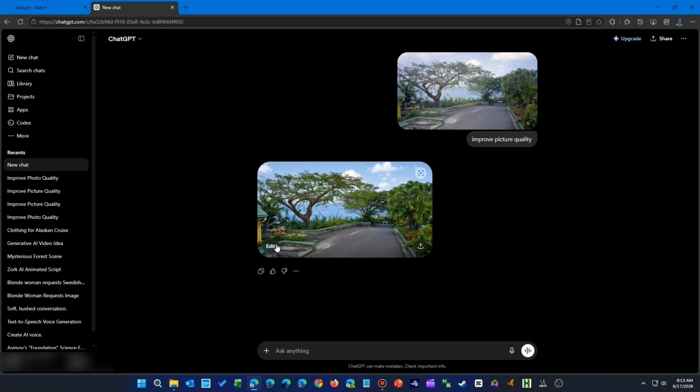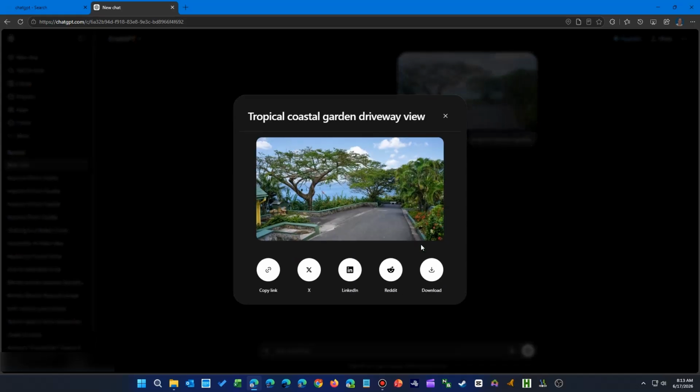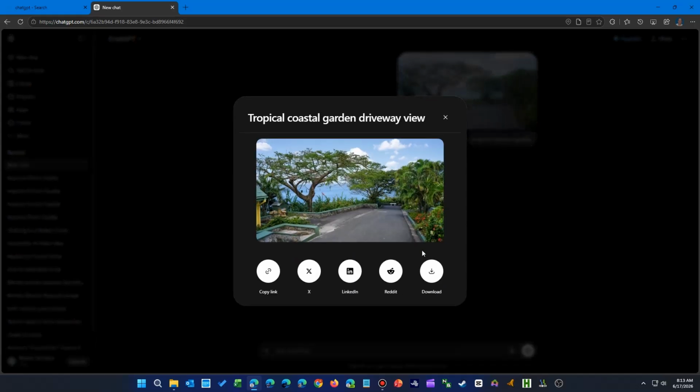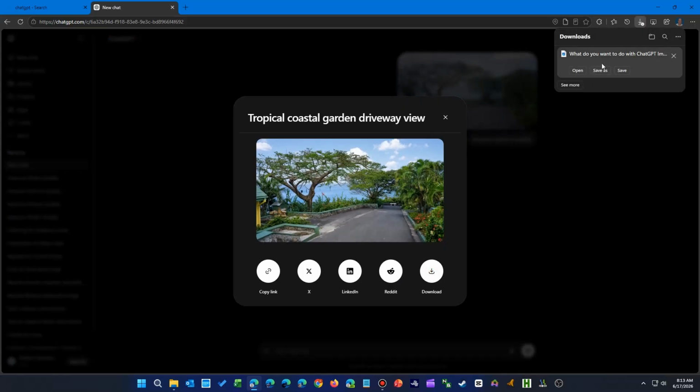If you're okay with that, you can go to the bottom right corner of the new picture and click on the up arrow. ChatGPT will then refresh it and show you several options. You can upload the photo directly to one of many social media platforms, or you can download it first so you can examine it and see if it meets your needs. Of course, if you want to upload to another site, you will eventually need to be logged in. But just click on the save link and store it on your system.